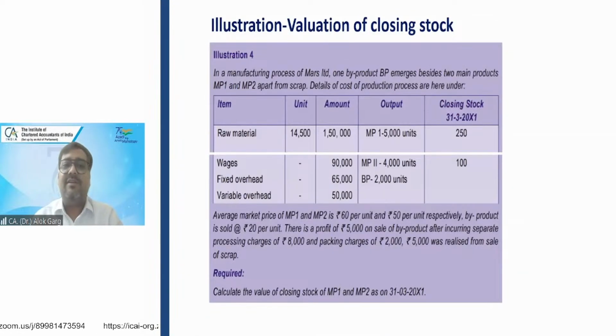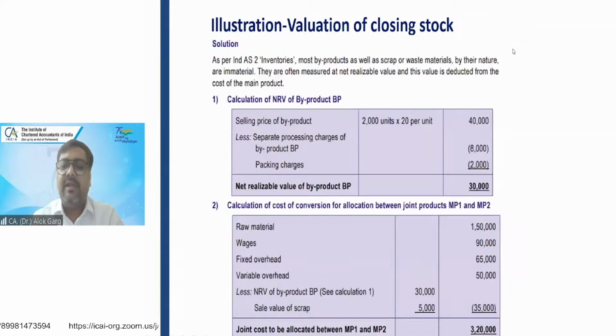Hence, there was an illustration. There is an illustration on this joint product and byproduct, which I have covered in the last batch. And this is a very, very good illustration, right? Which is important for clarifying the concept. You can solve this illustration from the study material, and probably this concept will be clear to you.